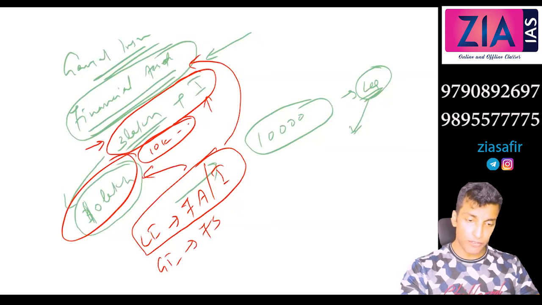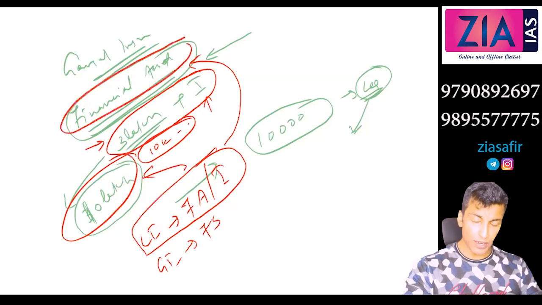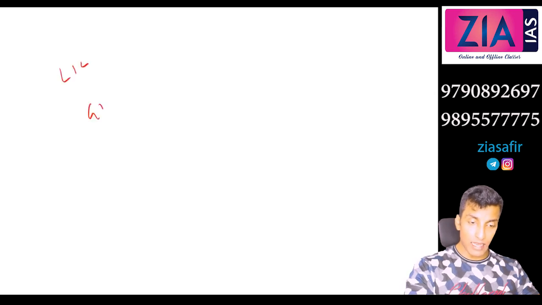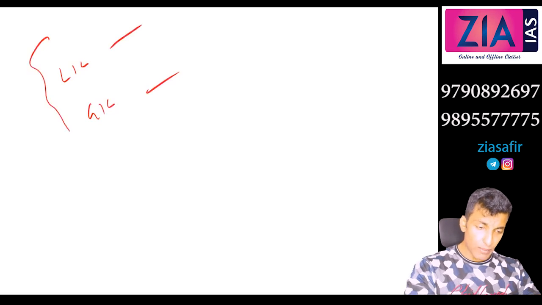But life insurance will be long term in general, and general insurance will be short term, max per year, like that. Okay, so the companies are also different. You can see in case of life insurance, LIC, ICICI Prudential. When it comes to general insurance, ICICI Lombard is taking care of it, and GIC. Okay, so LIC, GIC, ICICI Prudential, ICICI Lombard, etc. Okay, so you can write about LIC.